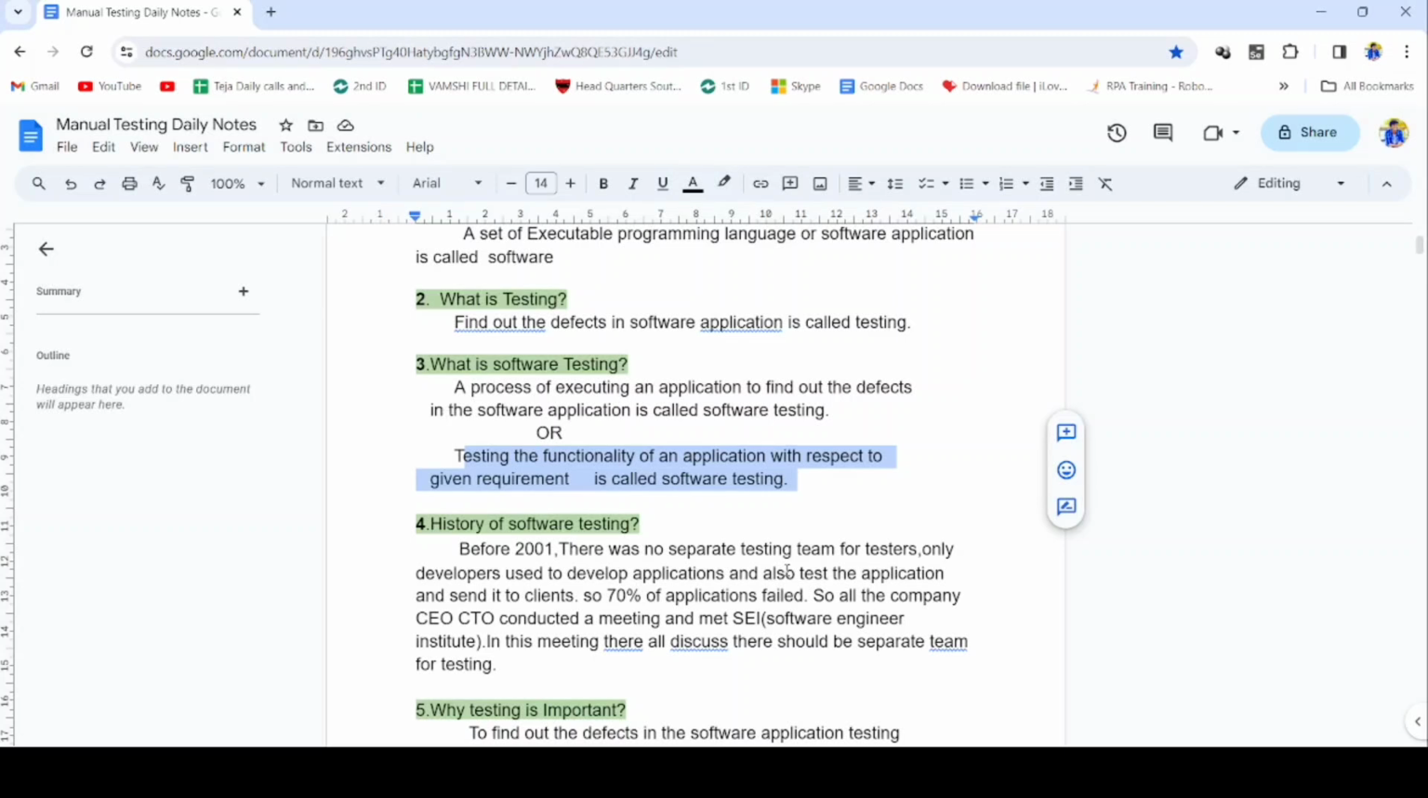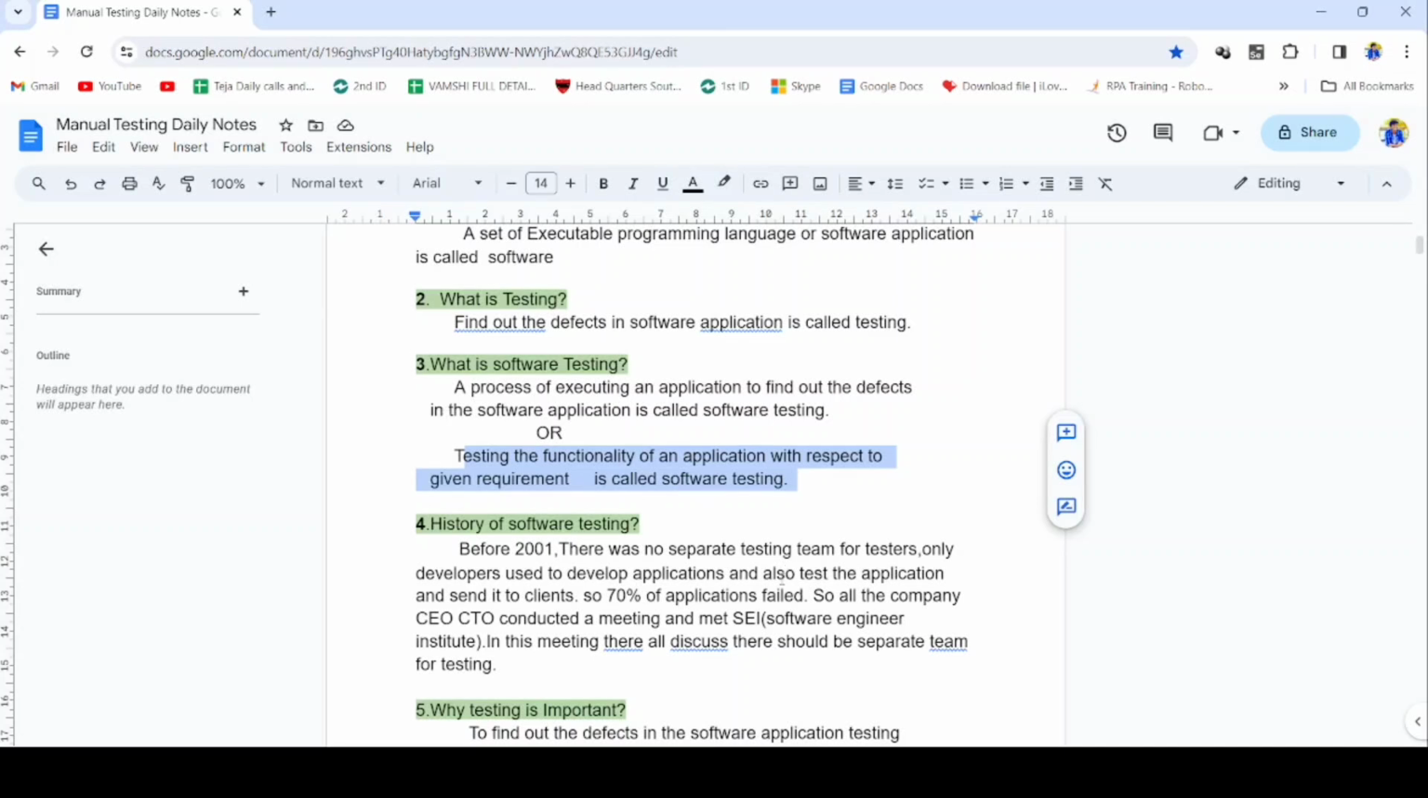Let's see another example. The Flipkart application is there. For what purpose are we using the Flipkart application? To buy products or items, that is online shopping. So for online shopping we are using the Flipkart application. So the purpose for which we are using that software application is called functionality.